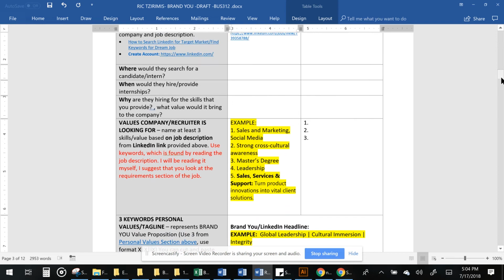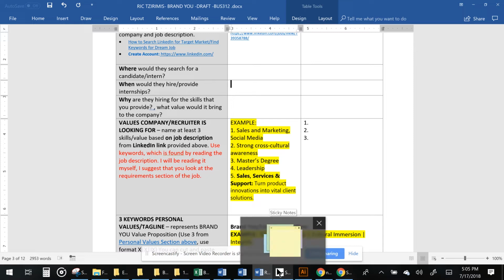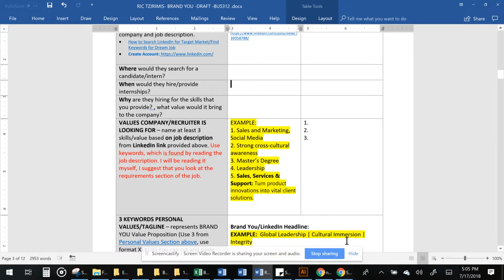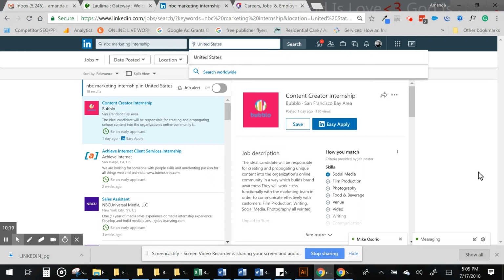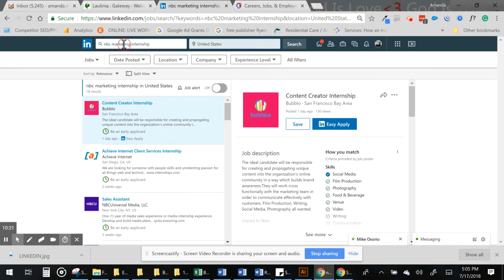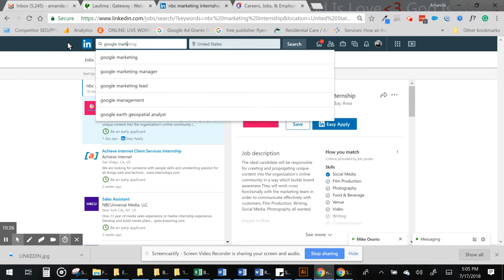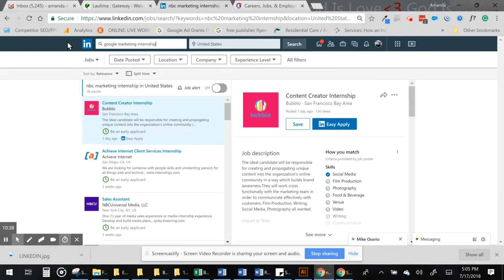Where would they search for a candidate or intern? Obviously, they would be looking at LinkedIn or potentially at the university. When would they be hiring? The information on those job descriptions would tell you a little bit more about when they would be hiring. Why are they hiring for these skills? That's when you'd have to go into the jobs and try to understand why they would be hiring for the skills. So let's go back to the Google marketing internship in the United States.